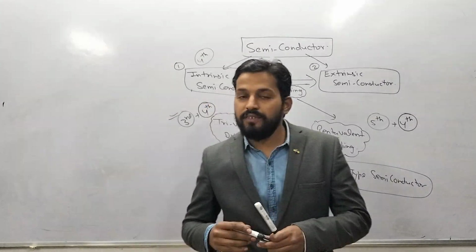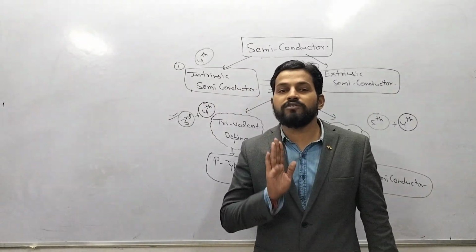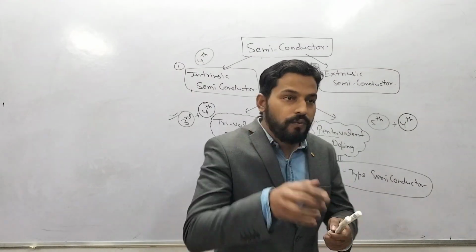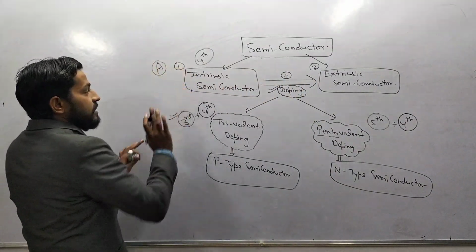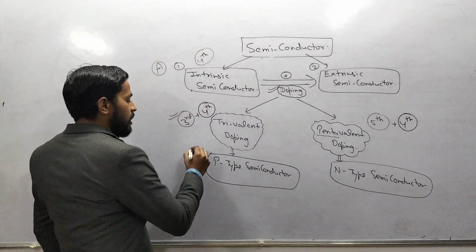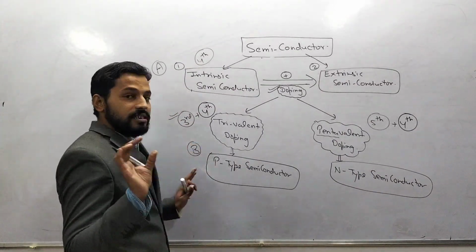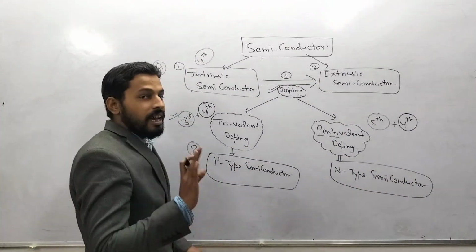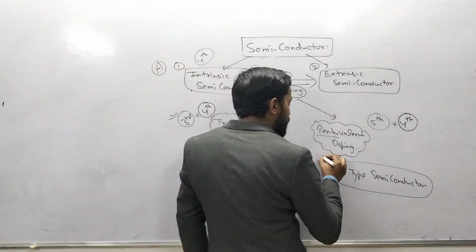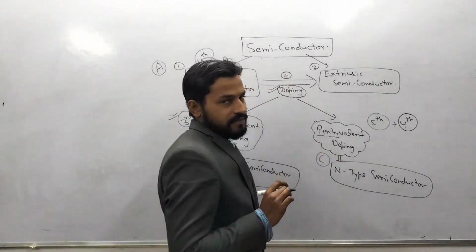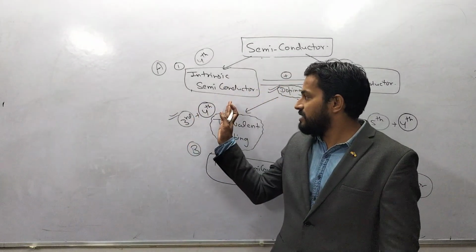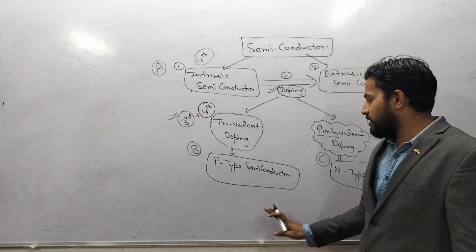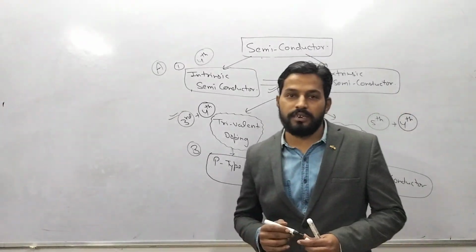Now we have three important types of semiconductor material. First one is the intrinsic semiconductor, I write here A. Second one is the p-type semiconductor, B, and third one is the n-type semiconductor, C.